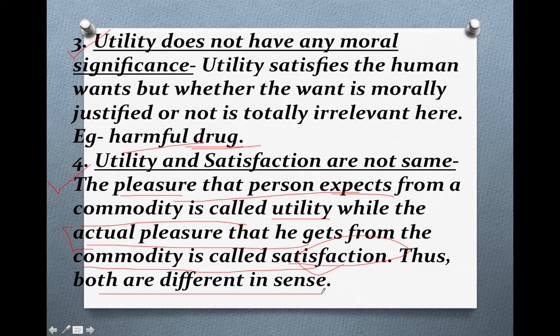Utility and satisfaction cannot be termed as the same, because utility is what we expect and satisfaction is what we actually get. I hope you have got all four features taught till here.